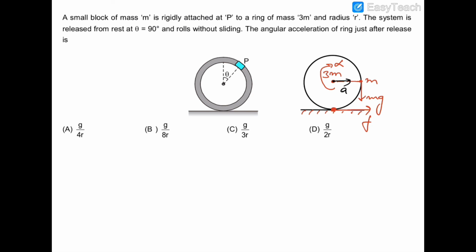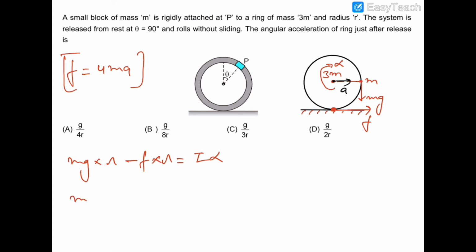So if we write down the equations, then friction would be equal to 4ma, because the total mass of the system is 4m, the mass of this ring is 3m, and the mass of this particle is m. So F is equal to 4ma, and the net torque would be mg into small r. This torque is in clockwise sense, and the torque of friction is in anti-clockwise sense. So minus F into small r is equal to I alpha.